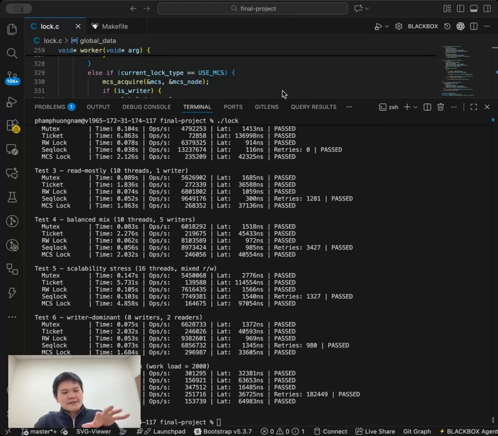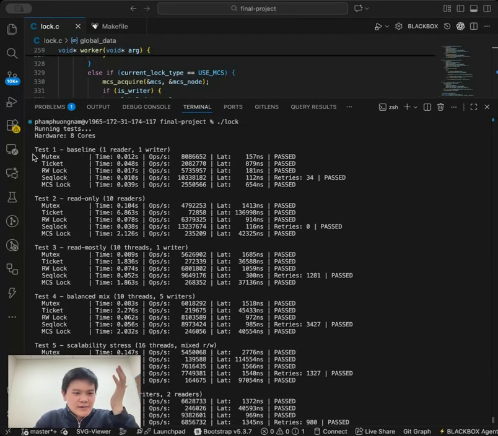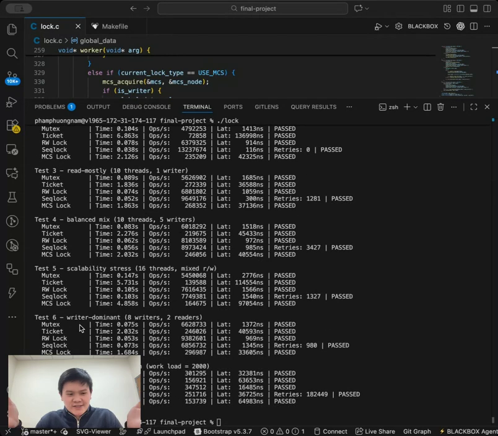For all of these tests we have been looking at so far, we can clearly see that the sequential lock works very well under read-heavy scenarios, and the reader-writer lock with the writer-prefer implementation wins under write-heavy scenarios. We can also see that the spin lock is not really good for longer tasks. When we have longer tasks and the OS preempts the lock holder, everyone else will burn the CPU, spinning and doing nothing.